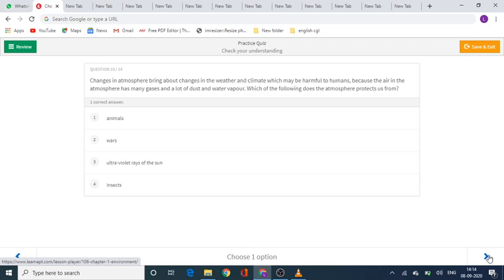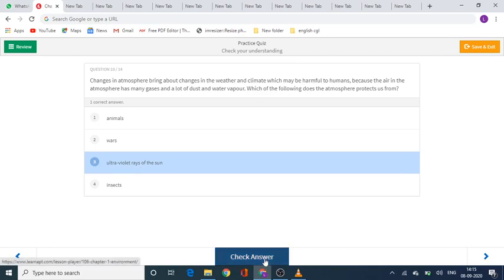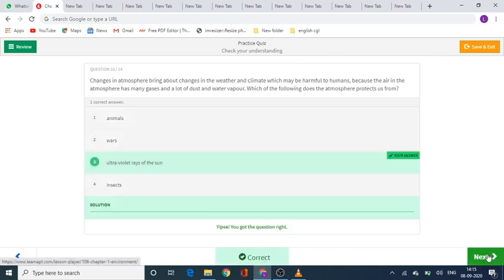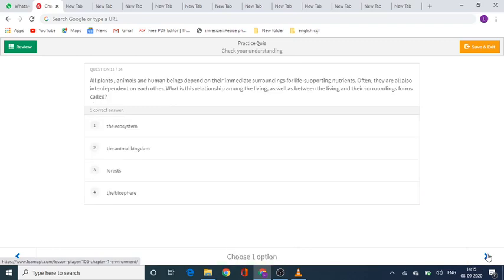It's quite easy. Majority of you will get it correct. Time up. So according to me, it's option number 3, ultraviolet rays of the sun. Let's check it. Yeah, it's correct. Now let's move to question number 11.